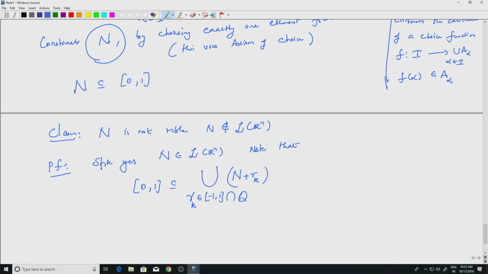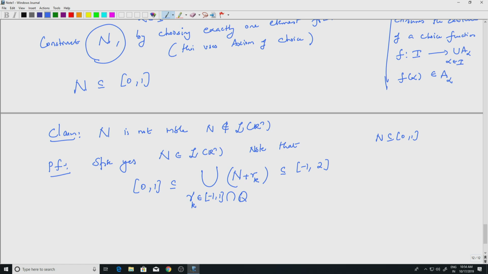You look at all rationals between minus 1 and 1 and look at N plus Rk. Remember, N plus Rk means you simply add Rk to every element in N, and it is contained in minus 1 2. This is easy to see because N is contained in 0 1, so if I add anything from minus 1 to 1, I end up inside minus 1 2. And of course 0 1 is contained in the union of N plus Rk.